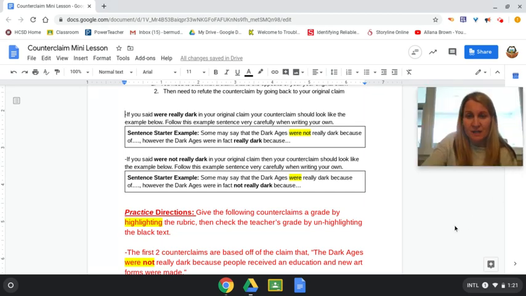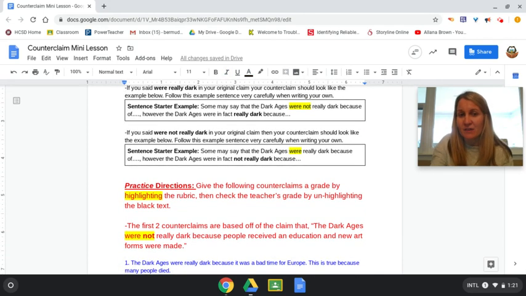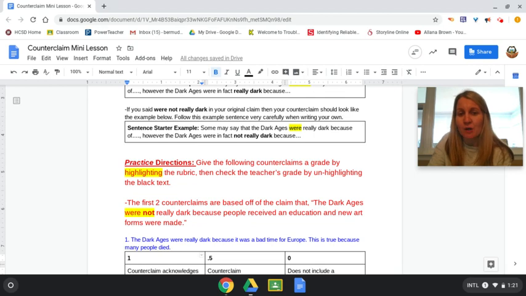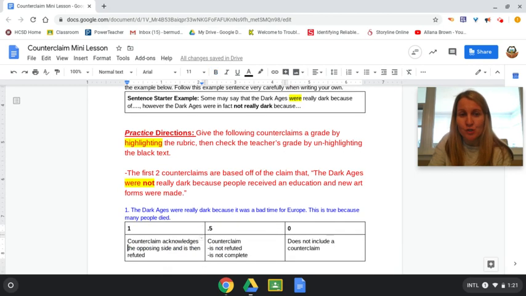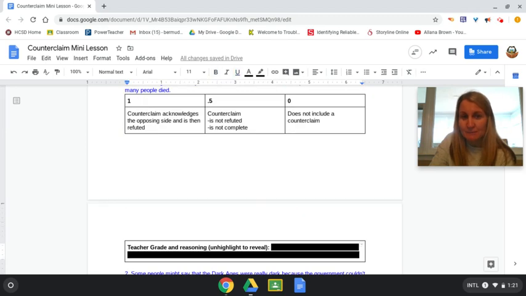The next part of today's document is going through and actually looking at a few counterclaims and giving them a grade. This is similar to what you did when you were working on your essay. The first two counterclaims are based off of the claim that the Dark Ages were not really dark because people received an education and new art forms were made. So the counterclaim is the Dark Ages were really dark because it was a bad time for Europe. This is true because many people died.